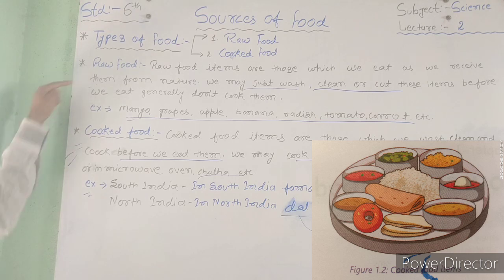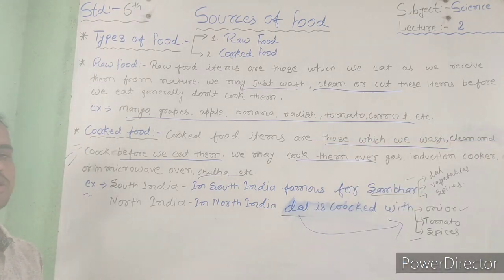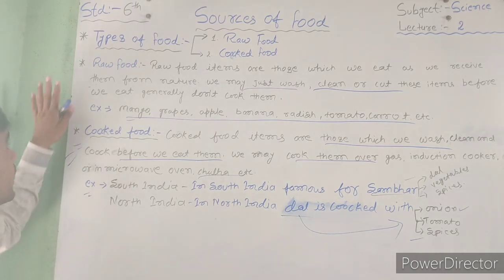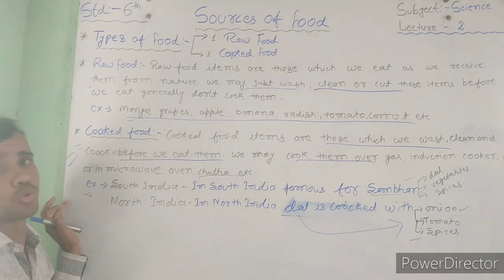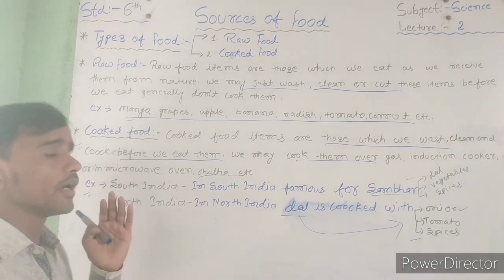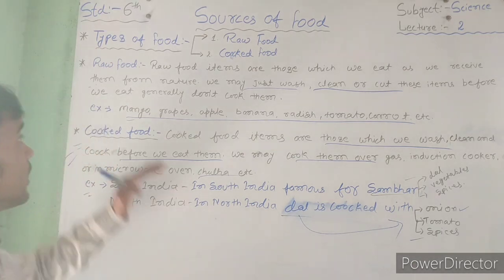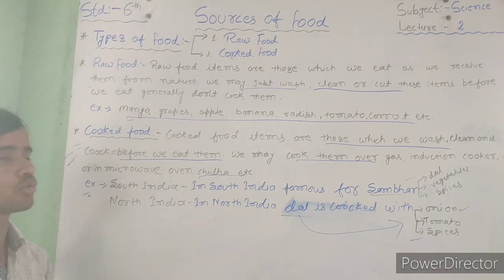It means raw food and cooked food. My dear students, in your book, some questions arise here in two topics, and more than 3, 4, 5 questions are available. First question: what is raw food, and what is cooked food? Write an example of raw food, write an example of cooked food. Another type of question: how many types of food are there? There are two types of food.